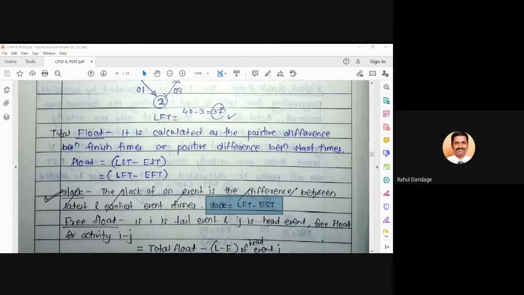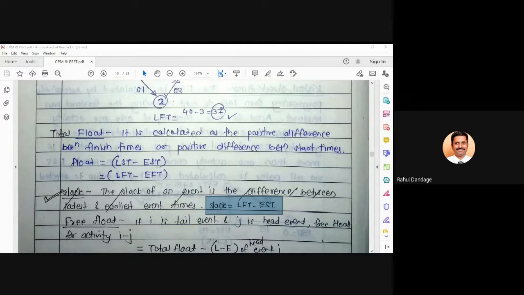Is it correct or incorrect? It is correct. So you can also write somewhere that for every critical activity, the slack of the head and tail event is equal to 0.